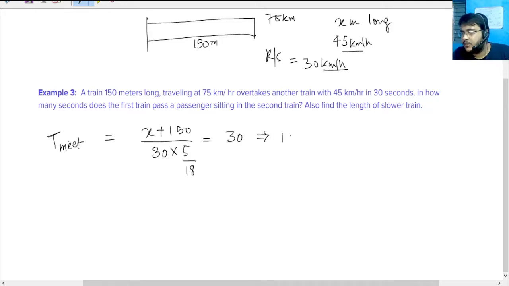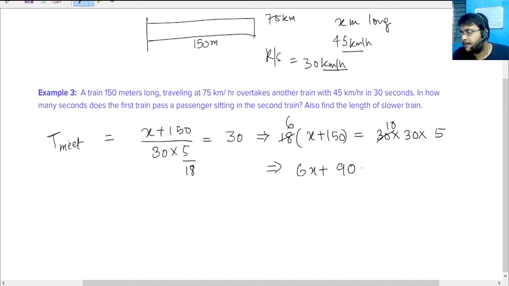So this will become 18 times x plus 150, that is equal to 30 into 5. Okay, now this is 10 and this is 6. Now this becomes 6x plus 6 5s are 30, 90, 900.